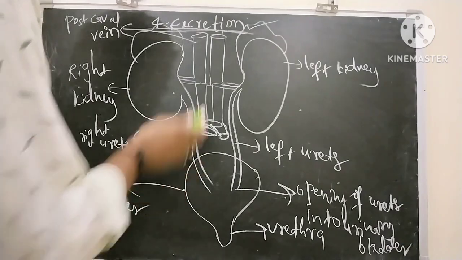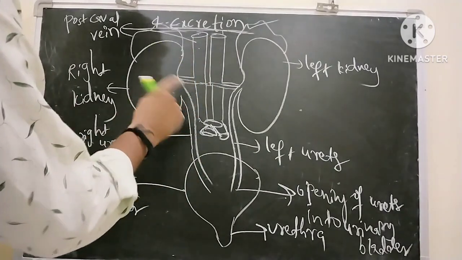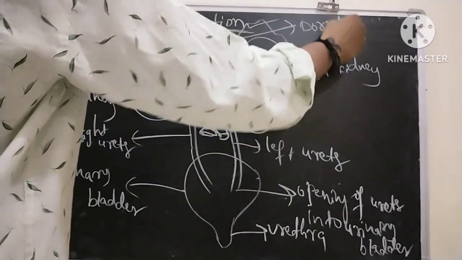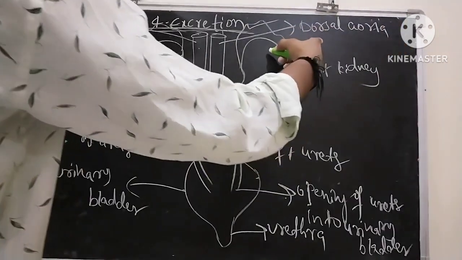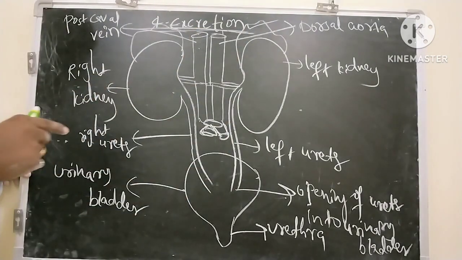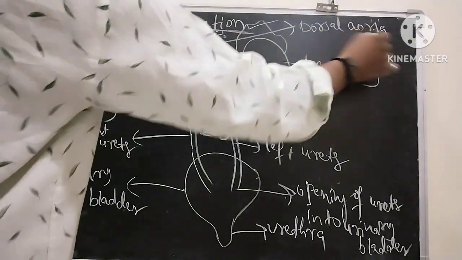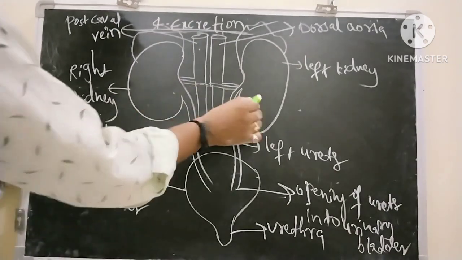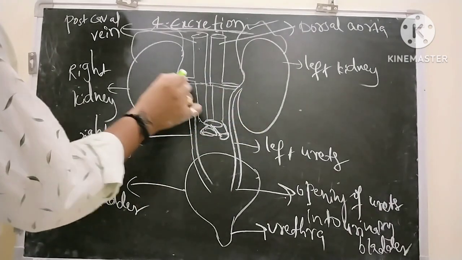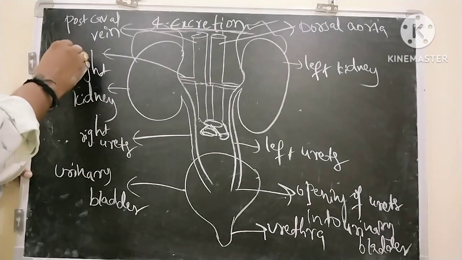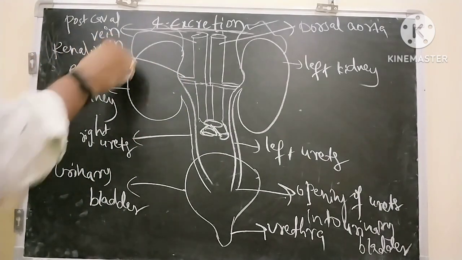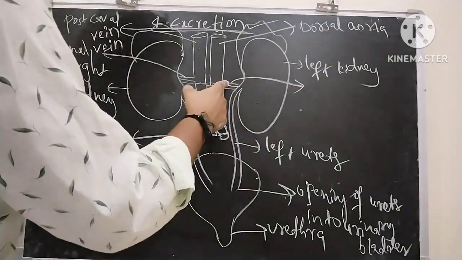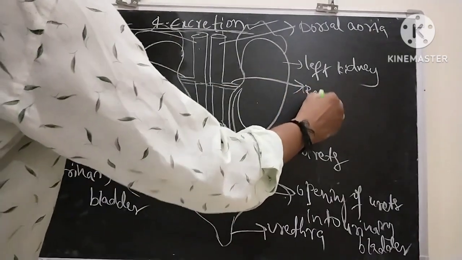And this is the postcaval vein, which collects deoxygenated blood from the lower parts of the body. So this vein is collecting deoxygenated blood from both kidneys, and this is the dorsal aorta or artery, which is distributing oxygenated blood to the lower parts of the body. Where the postcaval vein is entering into both kidneys, it is called renal vein. The word renal is related to kidney. The artery which is entering into the kidney is called renal artery.